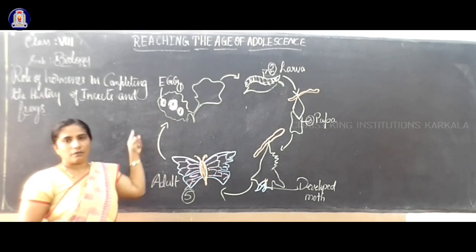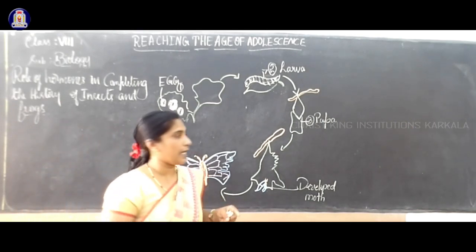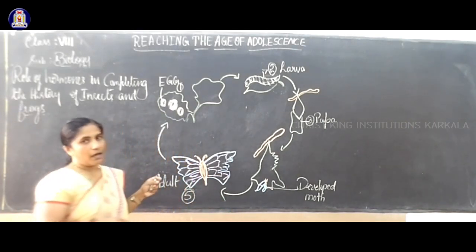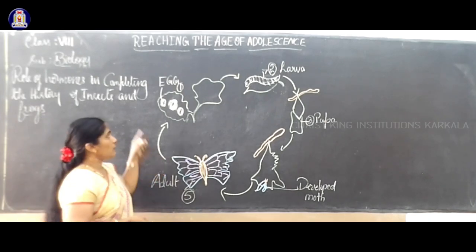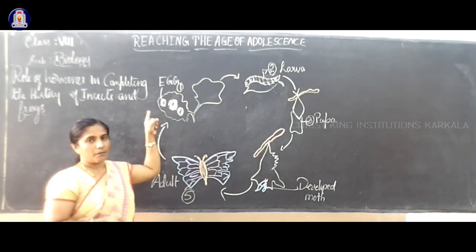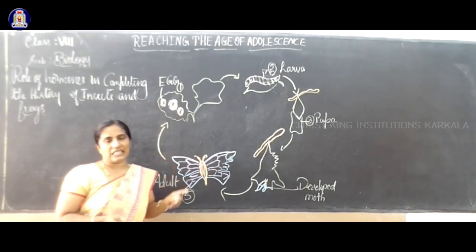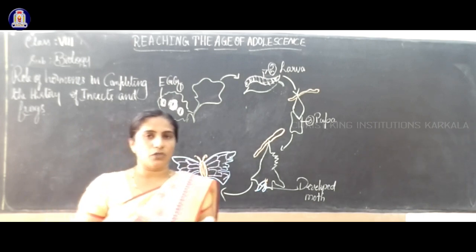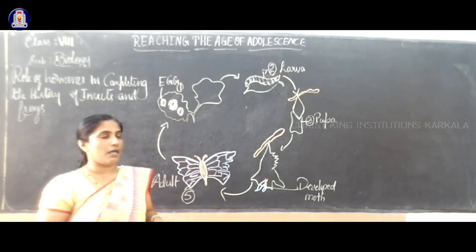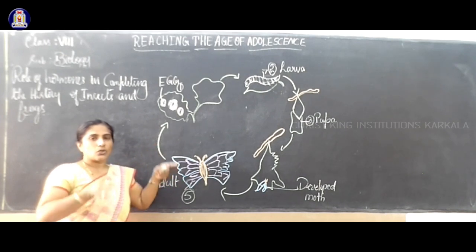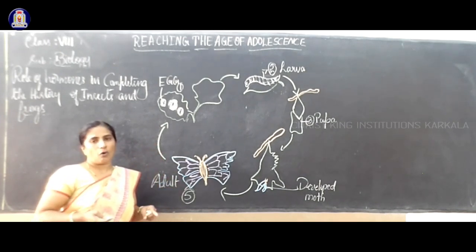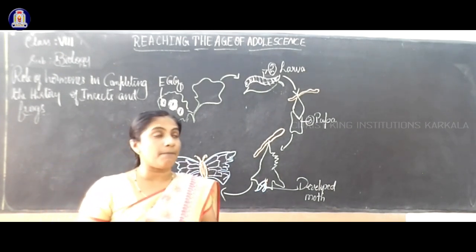This process, or continuous cycle, is called metamorphosis. A change from an egg, from larva to an adult stage, is called metamorphosis: the developmental stage from the larva to the adult. Tadpole to adult frog is also metamorphosis in frogs.